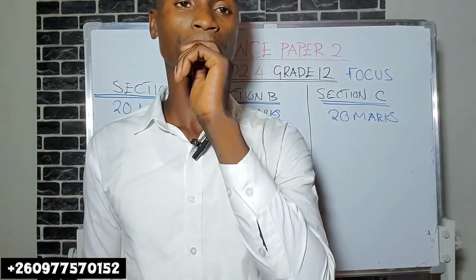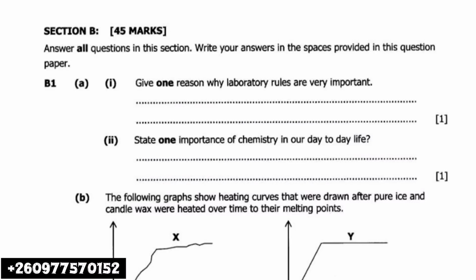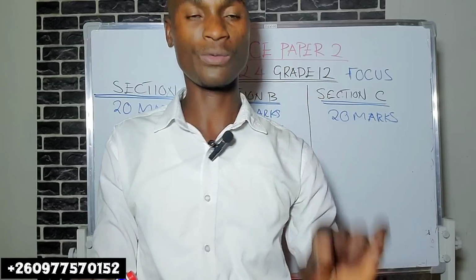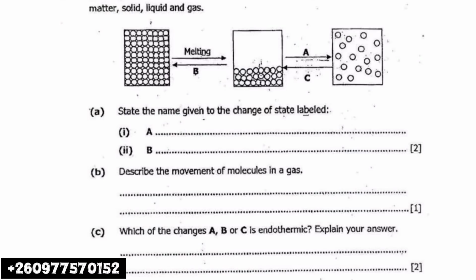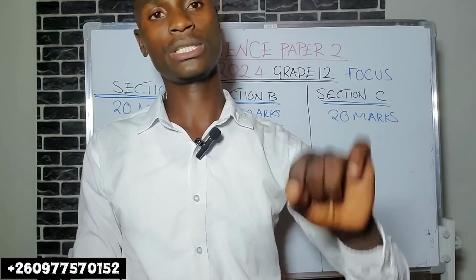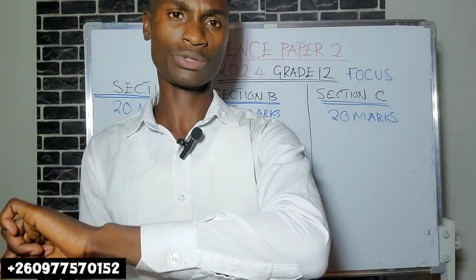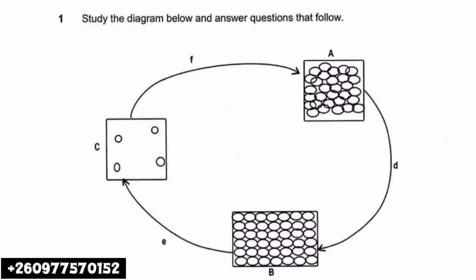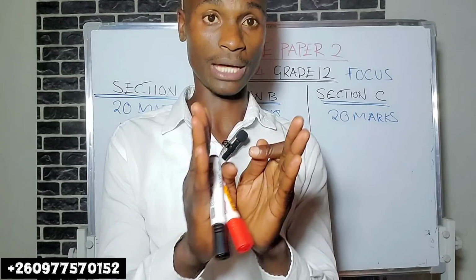Now, you need to know what change of state takes place when solid changes to liquid, when liquid changes to gas and vice versa, when gas changes to liquid, liquid to solid. And also the direct change of state from solid directly to gas and gas to solid. You need to know that.